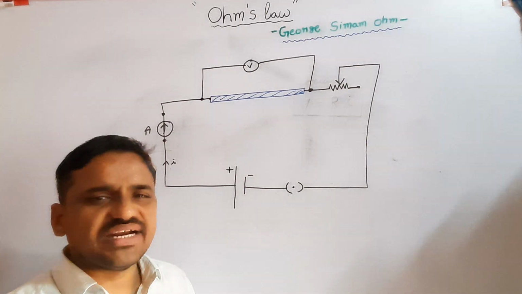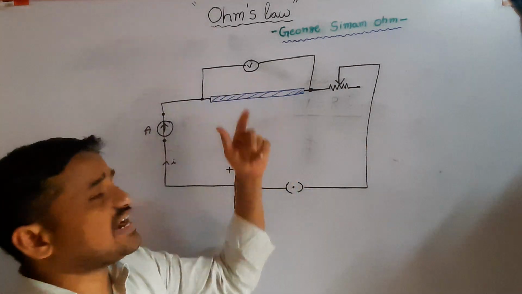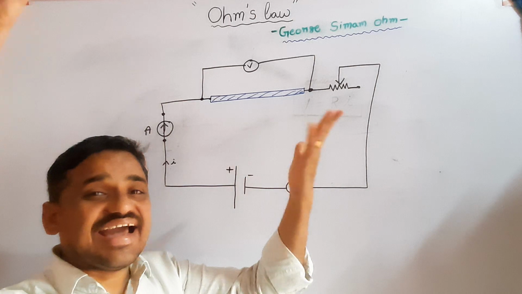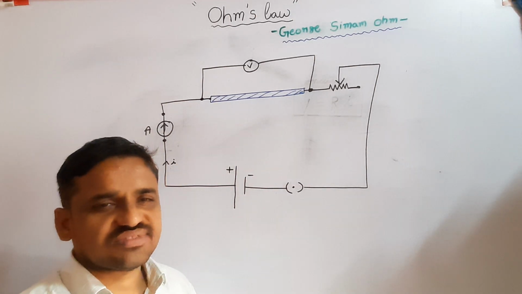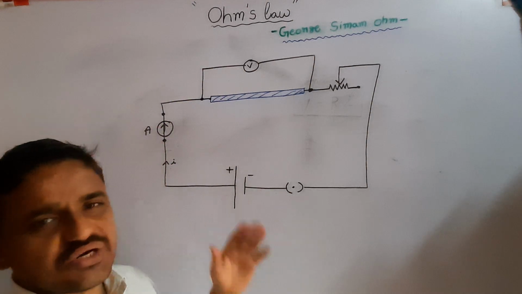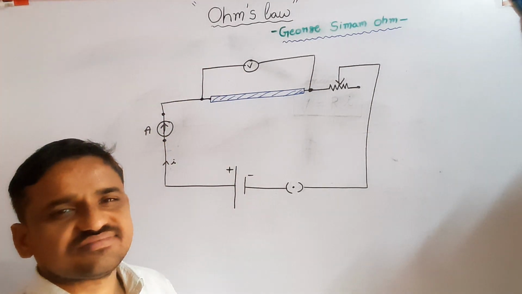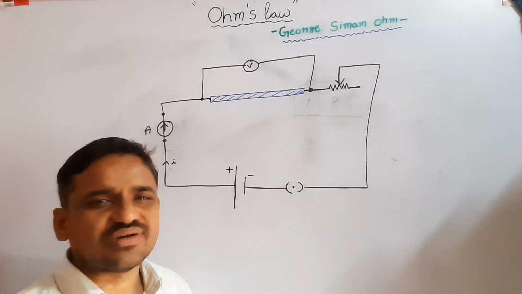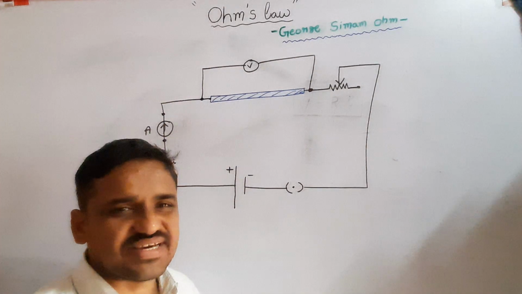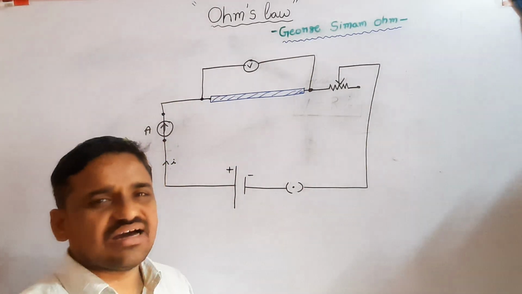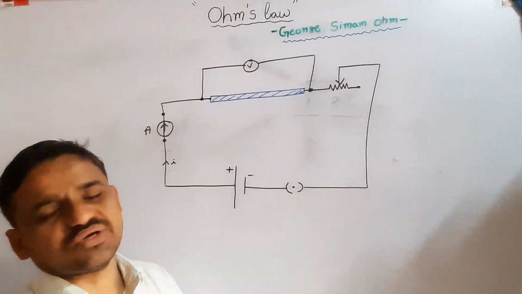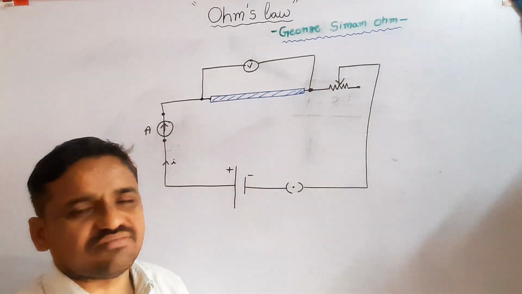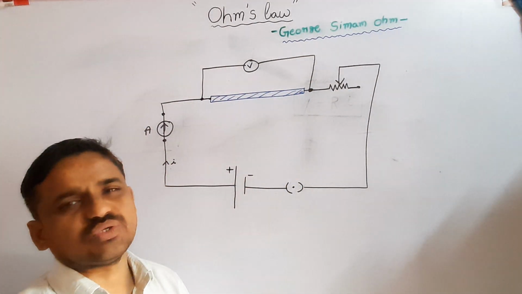Why? Because voltmeter has high resistance. If it is connected in series like ammeter, no current enters the circuit because voltmeter has high resistance and obstructs the current. That is the reason voltmeter is always connected in parallel in the circuit.